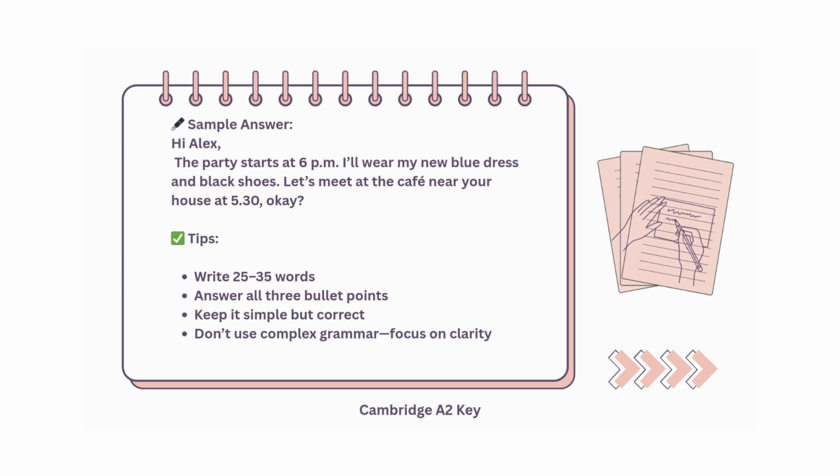So here is the sample answer. Hi Alex, the party starts at 6 p.m. I will wear my new blue dress and black shoes. Let's meet at the cafe near your house at 5:30, okay? What is important over here is that you need to write between 25 and 35 words. Make sure you answer the bullet points, keep it simple but correct, and try not to use complex grammar. Just focus on clarity.